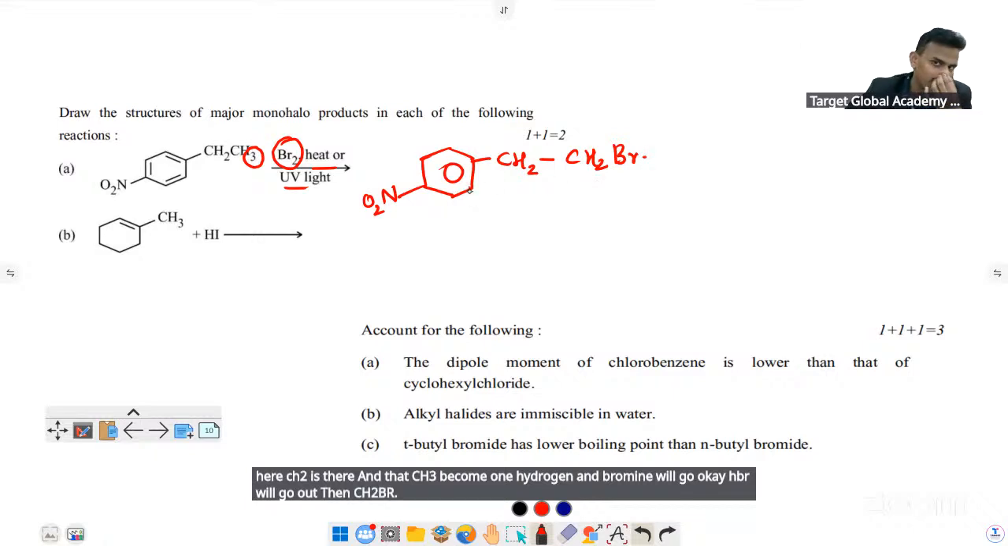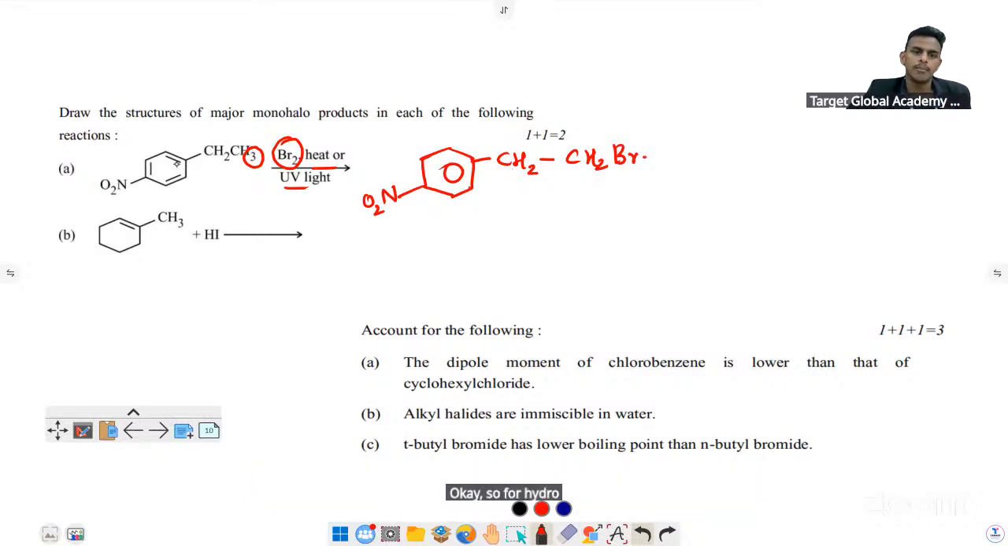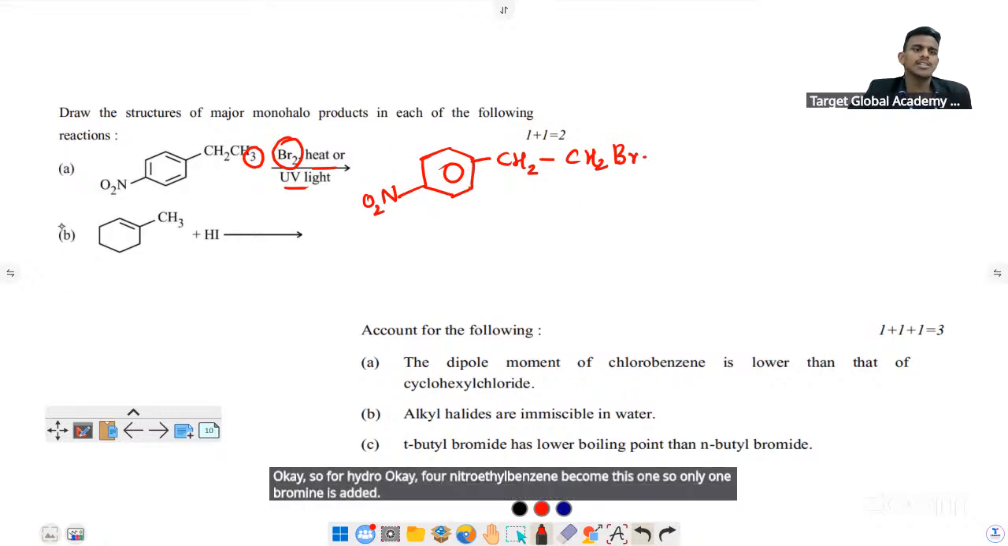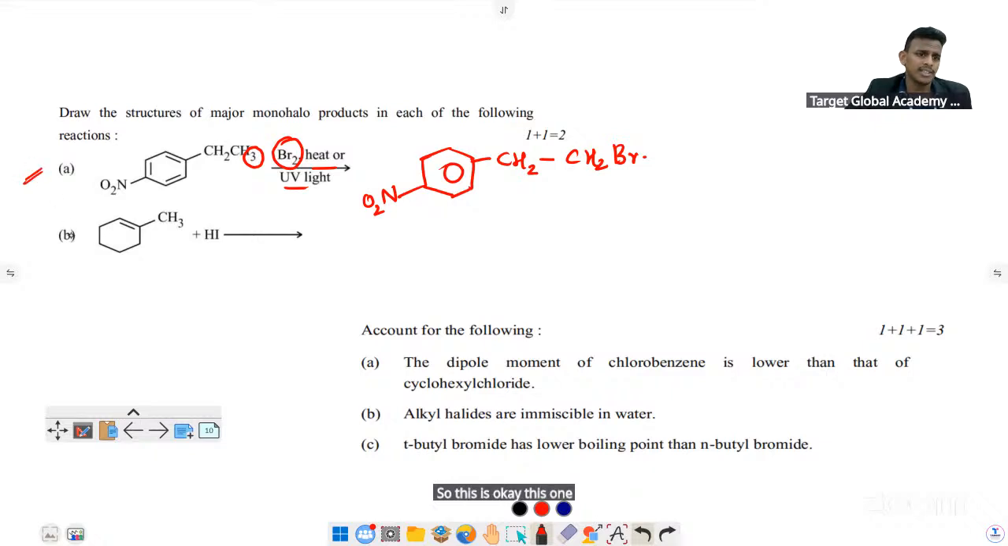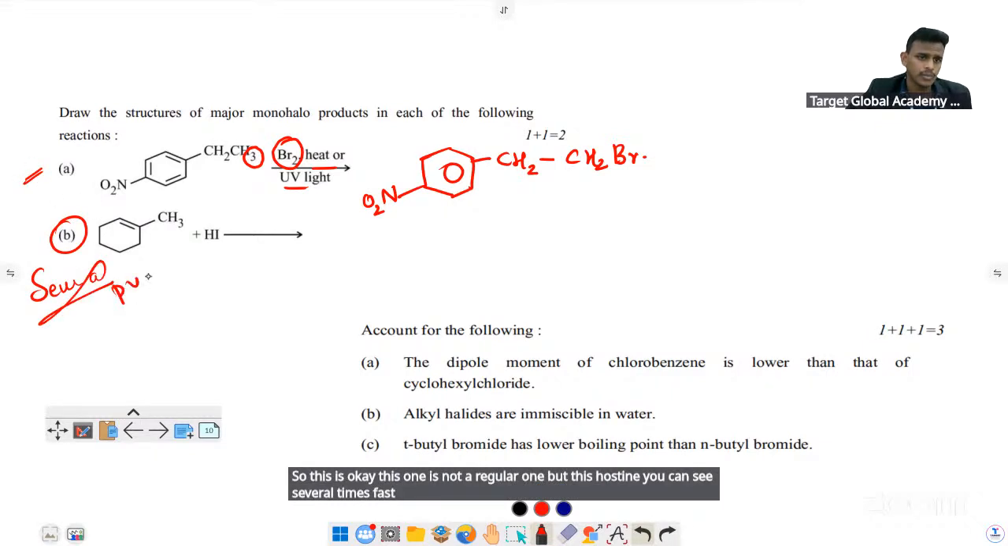So para-nitroethyl benzene becomes this one. So only one bromine is added. This one is not a regular one, but this question you can see asked several times. PYQ, several times this was asked.